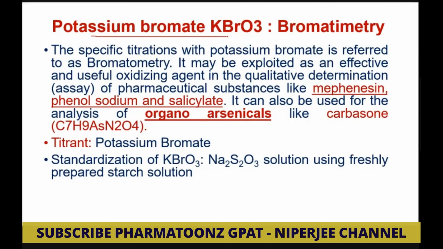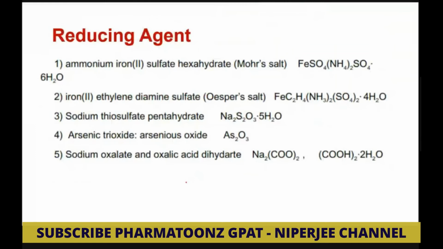Next is potassium bromate, KBrO3. It is called bromatimetry. Again, KBrO3 acts as a titrant. It is used for the drug mefenamic acid, phenol, like phenolic solution, alpha naphthol, beta naphthol, resorcinol. So these can be estimated by bromatimetry. And various salicylates, which are again phenolic compounds, and some organic arsenical compounds like carbarsone are titrated or determined by bromatimetry. KBrO3 is a titrant, and this is the same as iodatimetry.